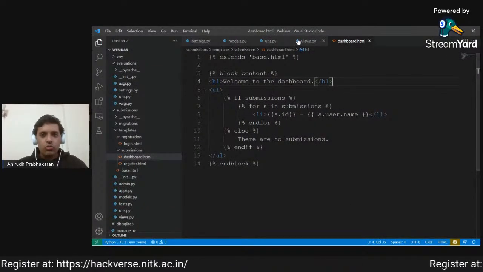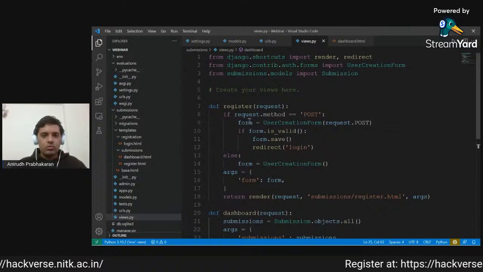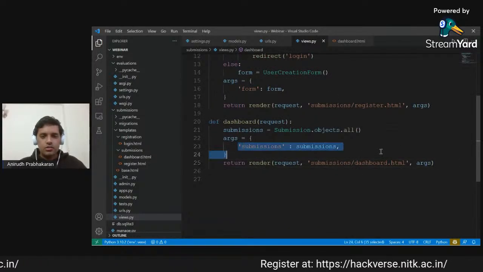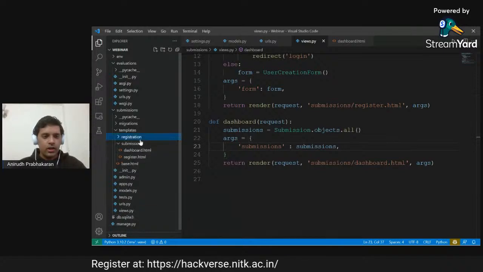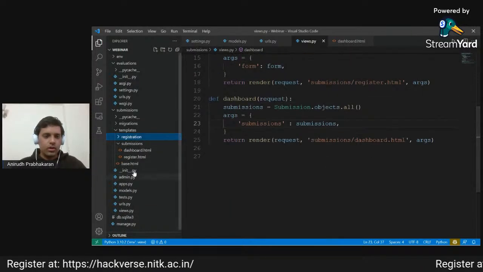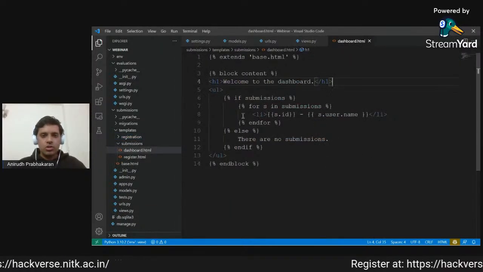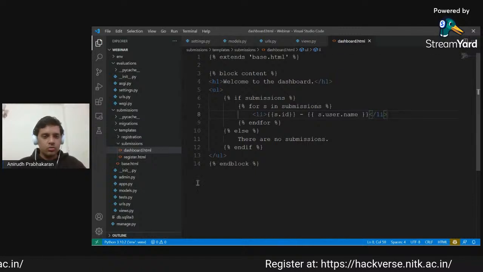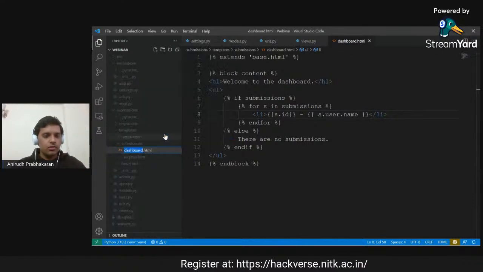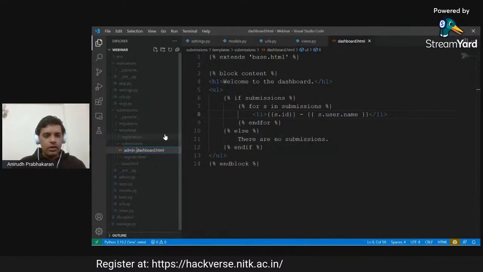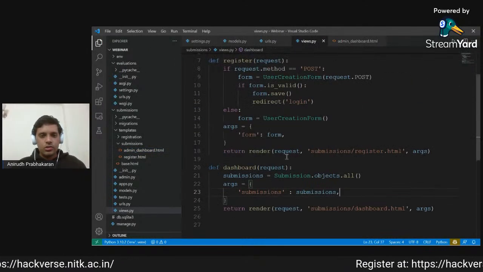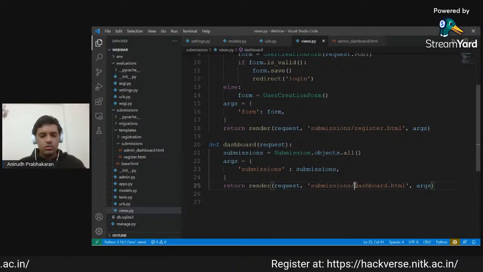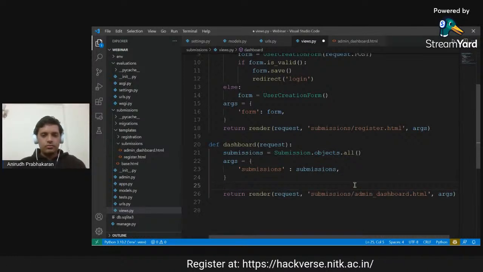What we want is that if a particular user is the judge, that means the super user, then they should see the admin dashboard, and if they are a normal student, then they should see a student dashboard. Right now this shows all submissions, which we do not want students to see. So we will rename it as admin dashboard, and in views we'll render this to admin dashboard.